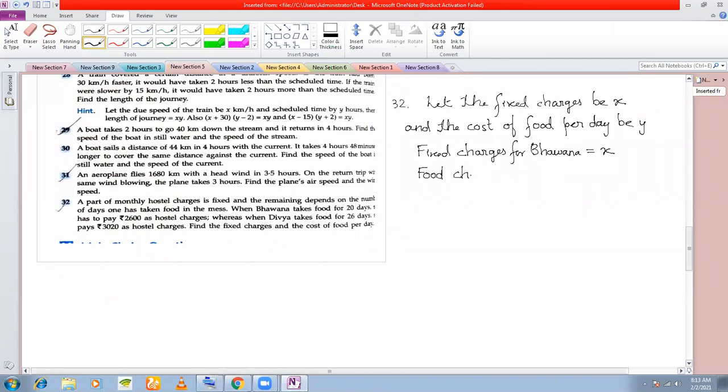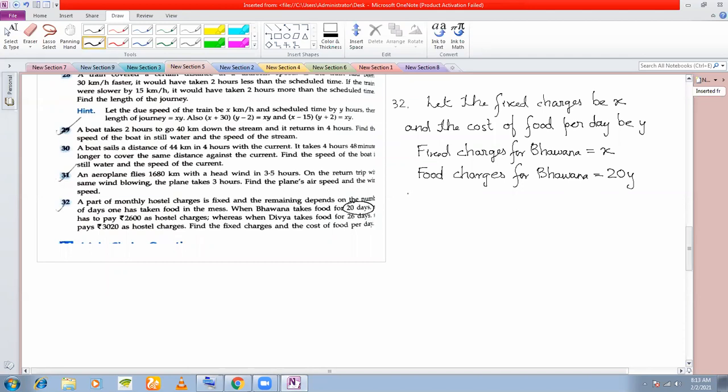Which depends on how much food you have taken, how many times. Food charges for Bhavna. See, food charges per day is rupees Y. And for how many days has she taken food? She has taken food for 20 days. So food charges she must be paying for 20 days into Y per day. She's paying 20Y as food charges.